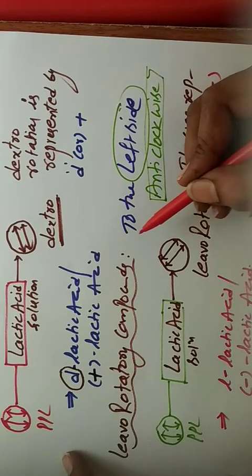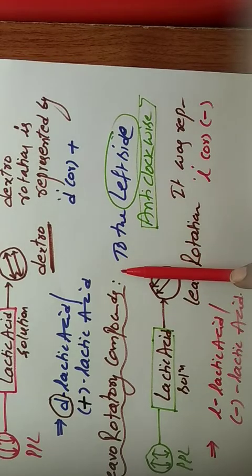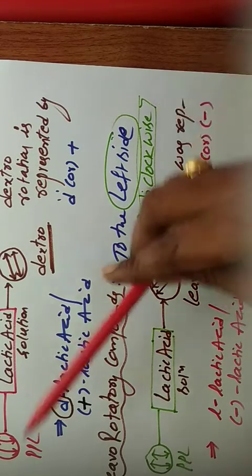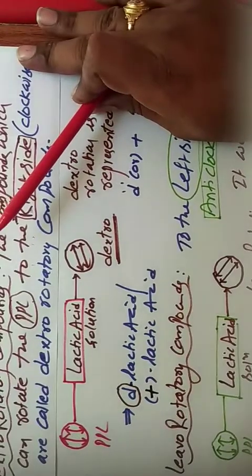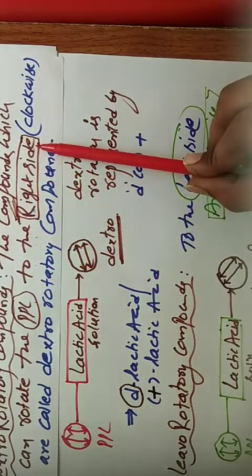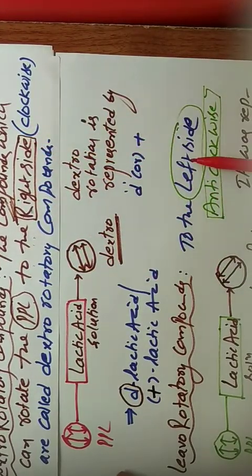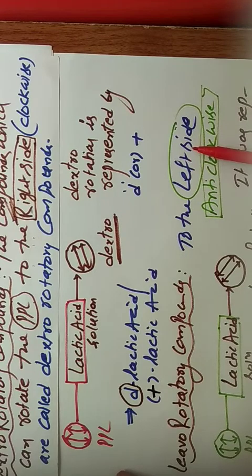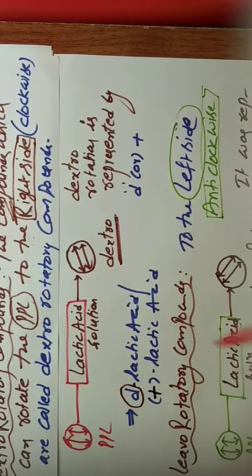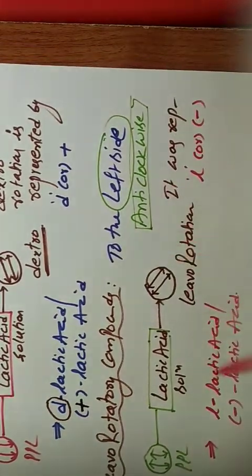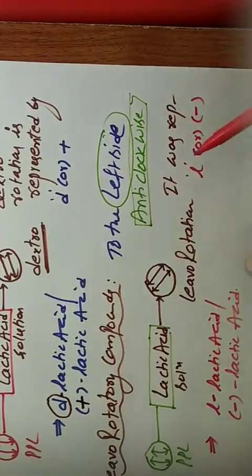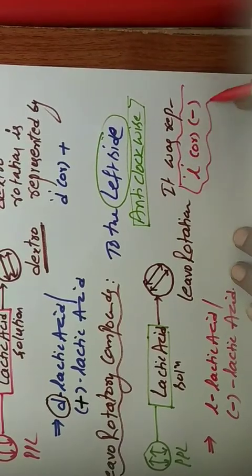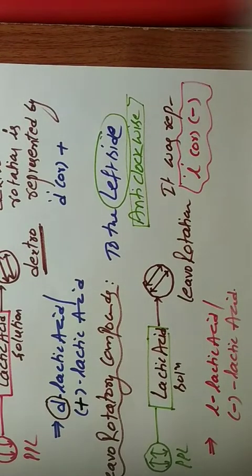Levorotatory compounds definition once again: the compounds which can rotate the plane polarized light to the left side. Levorotatory is left side, dextrorotatory is right side. That type of compounds are called levorotatory compounds, represented by small l or negative.